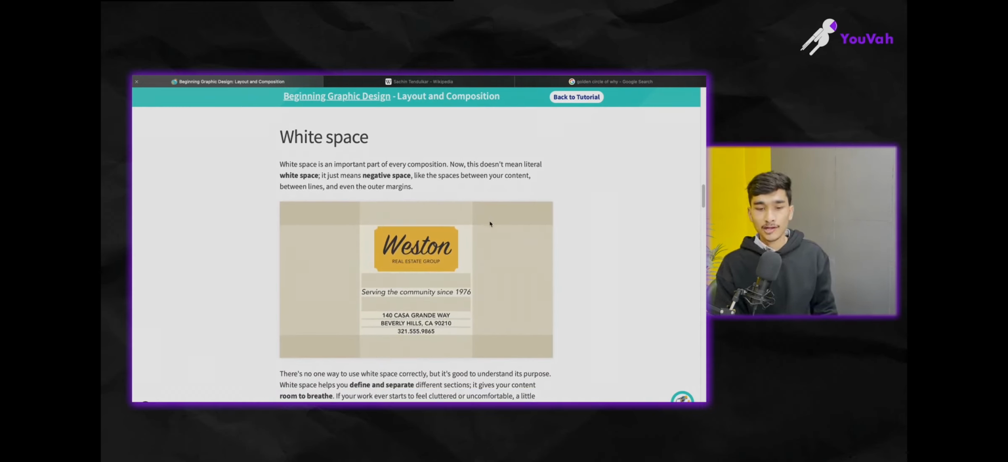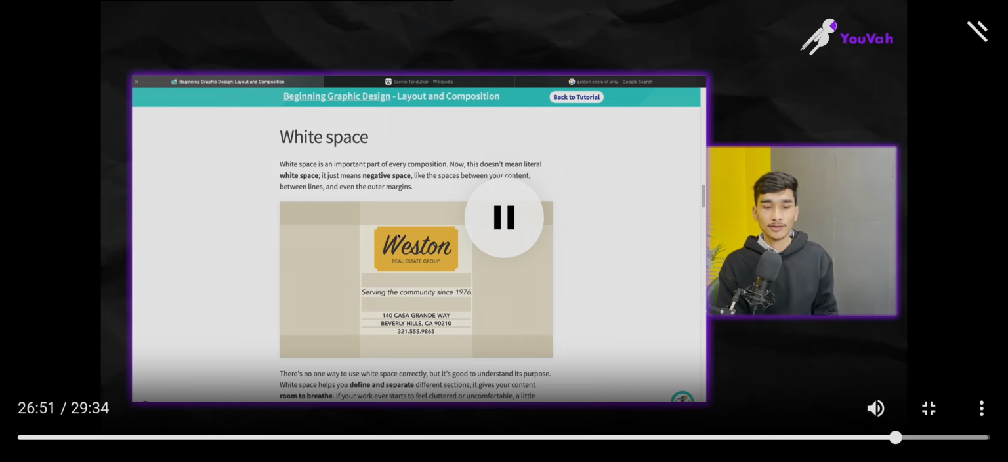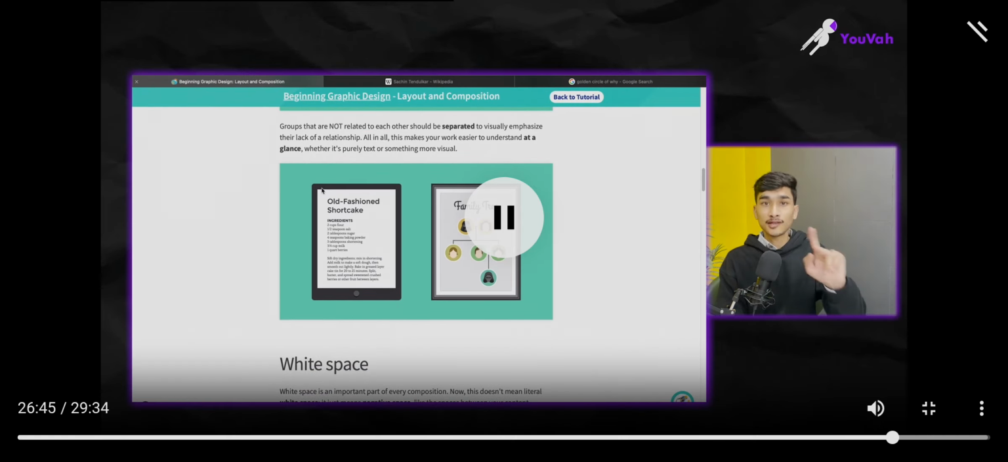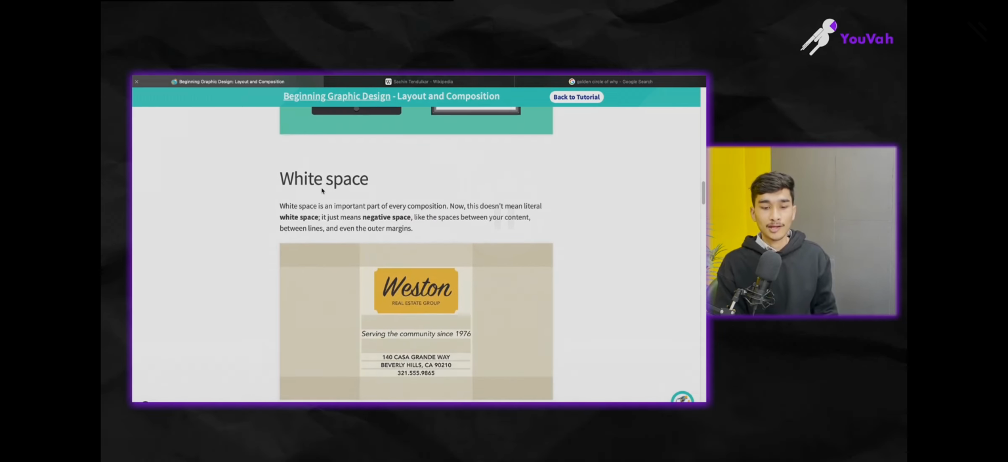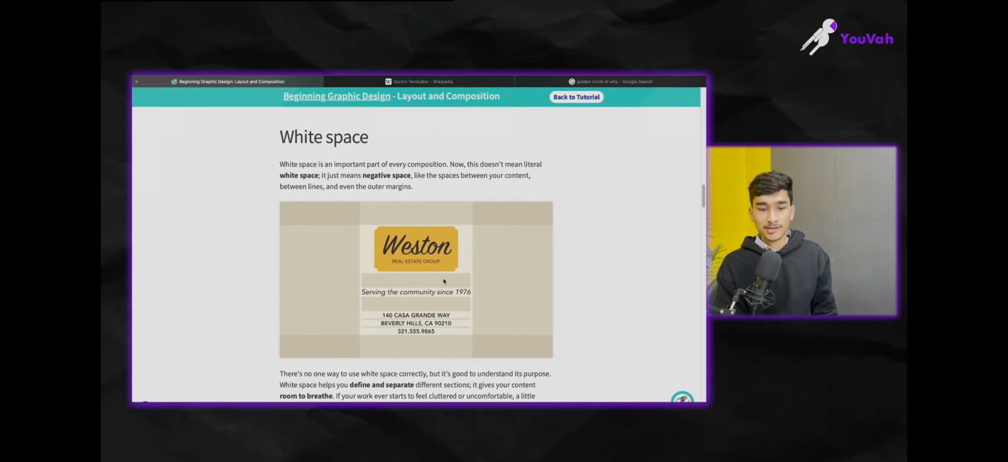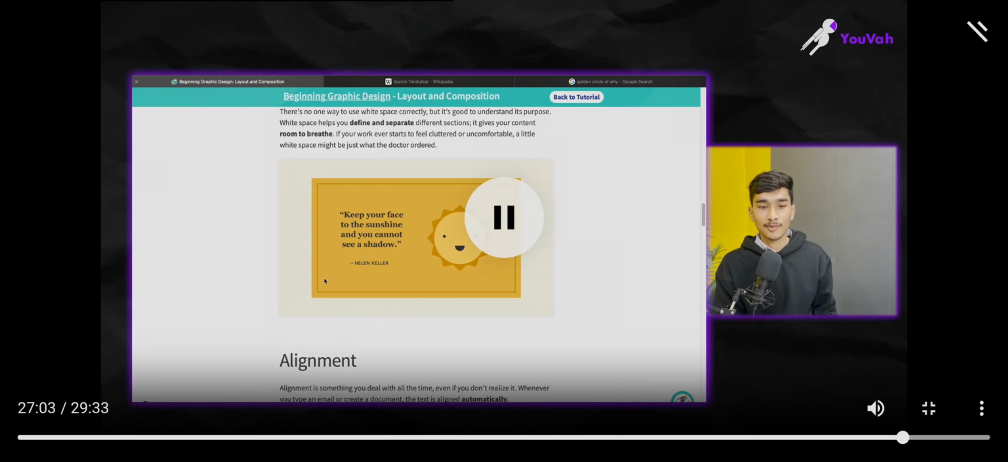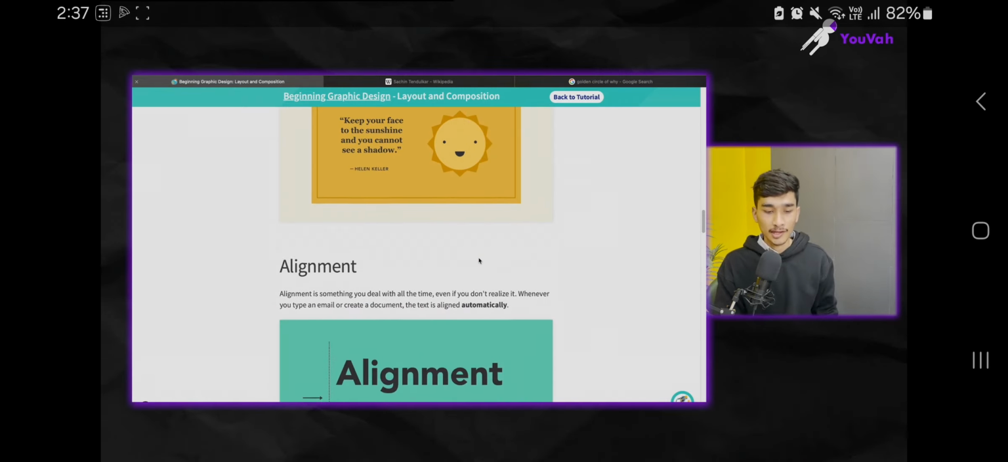White space we had already discussed. All right, so I don't think I need to put more emphasis on white space. This is a pretty basic thought: keep your face to the sunshine and you cannot see a shadow, right? Helen Keller. And there's also negative space. So you need to give your design room to breathe.